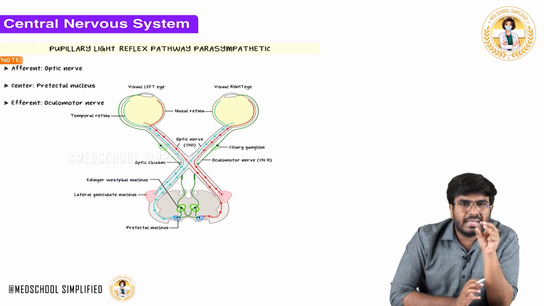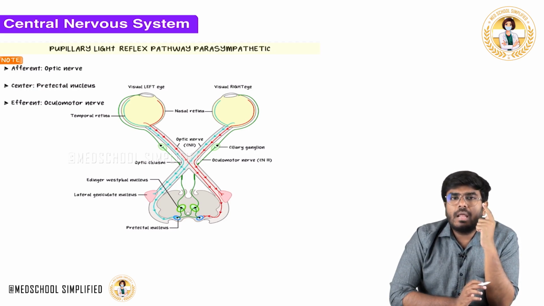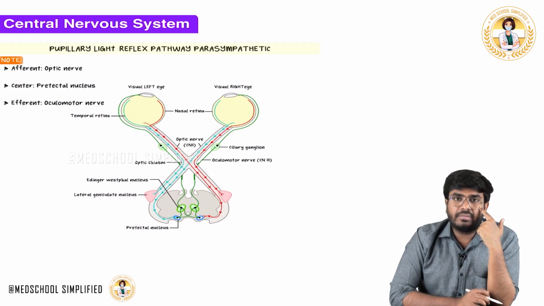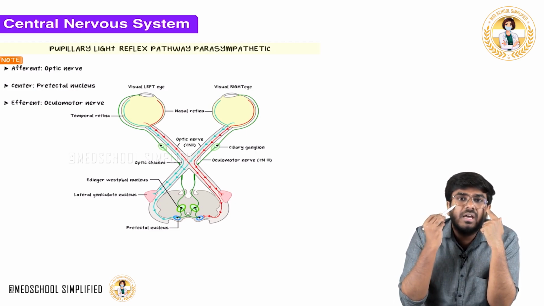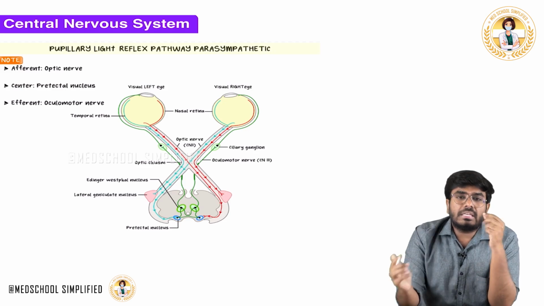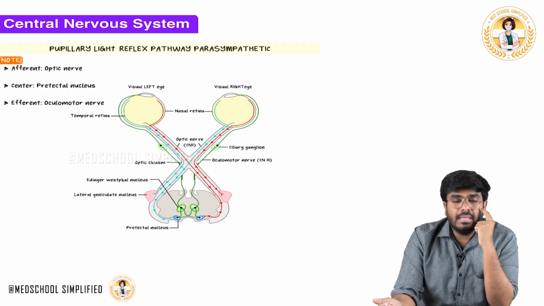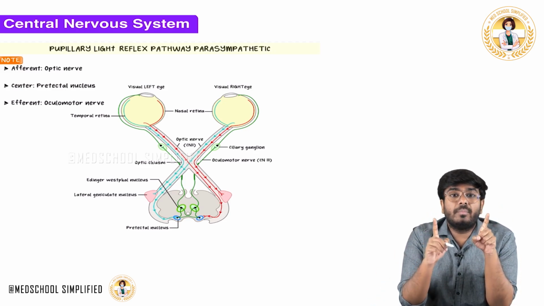Okay, the pupil is going to get constricted. Now in this eye, if you put light, the pupil in this eye will be constricted, parasympathetic activity. In the same way, the pupil is going to be constricted in the contralateral eye also. So in both the eyes, the pupil will be constricted, even though you are keeping the stimulus in one eye.